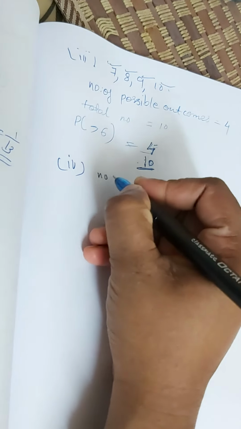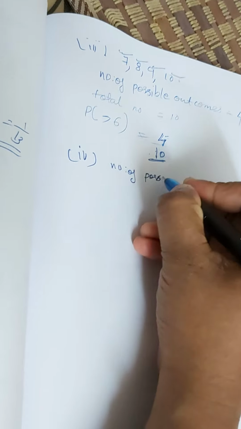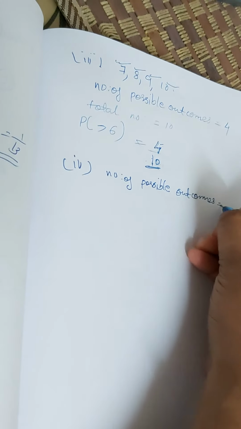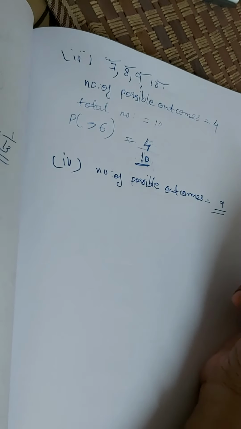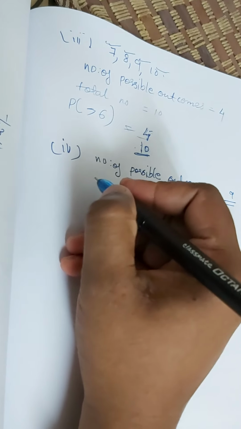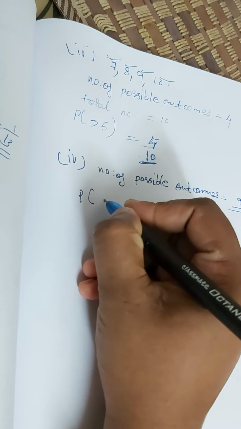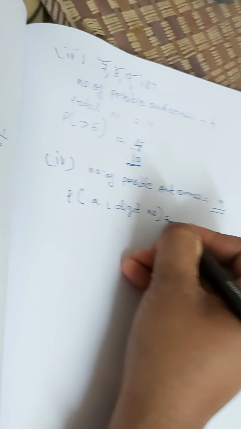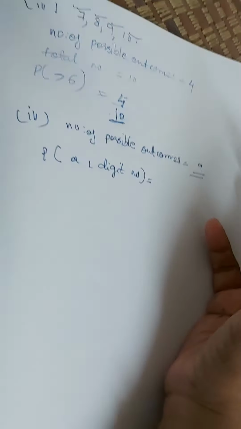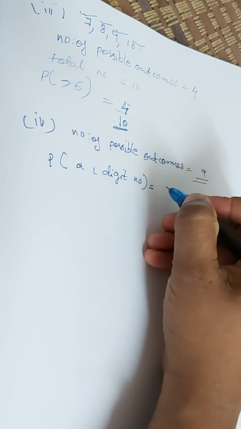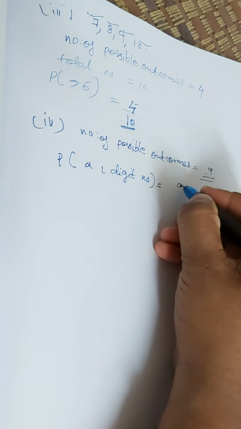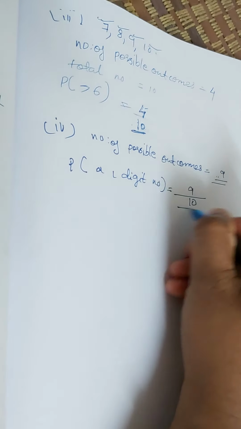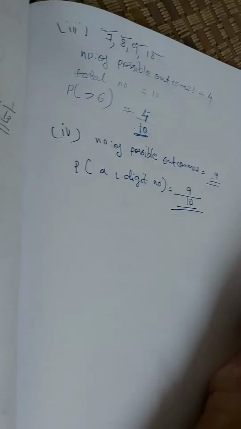So we can write the number of possible outcomes is equal to 9. We have to find the probability of getting a number. Probability of getting a 1 digit number is equal to, what is the equation? Always the probability we have to calculate. Equation is number of possible outcomes, that is 9, divided by total number of outcomes, in this case total 10. So 9 divided by 10 will be the final answer. Okay.